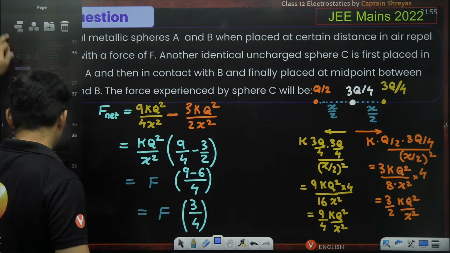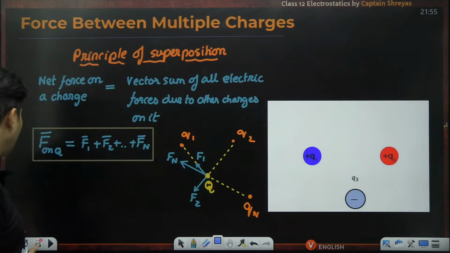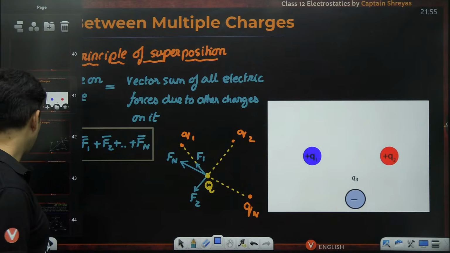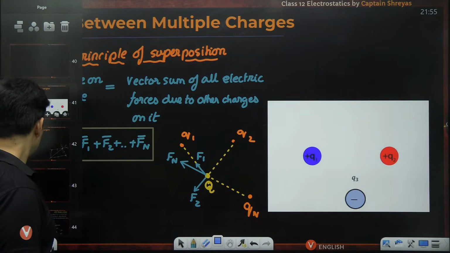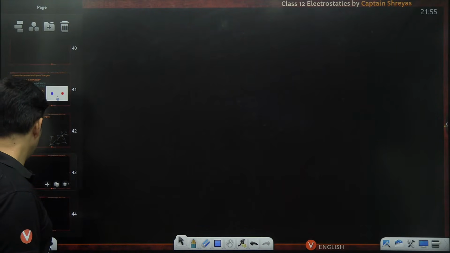That is the superposition principle, my dear students. Very good. So let's see a question based on superposition.